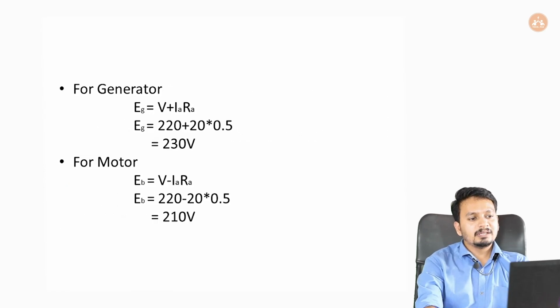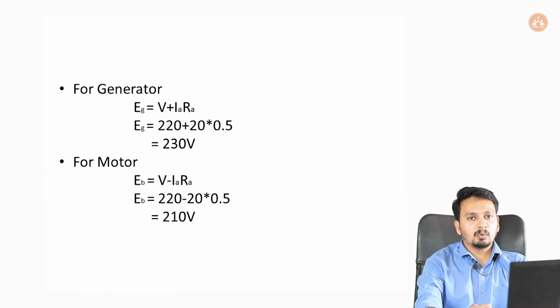For generator, we know EG equal to V plus IaRa, and it is equal to 220 plus 20 into 0.5. We know the value of Ia is 20, the value of Ra is 0.5, and V will be 220. So 220 plus 20 into 0.5, and it will yield 230 volt. And for a motor, EB equal to V minus IaRa. The same equation goes in reverse, okay, and there will be 220 minus 20 into 0.5,